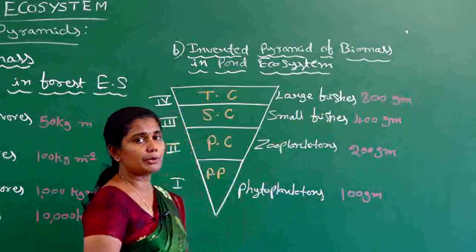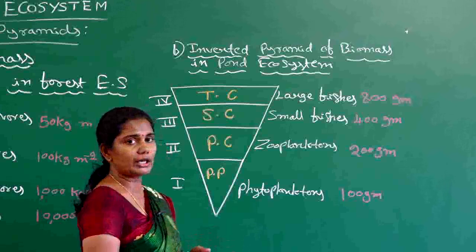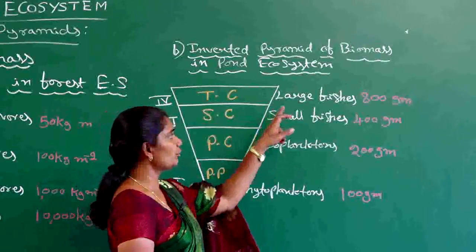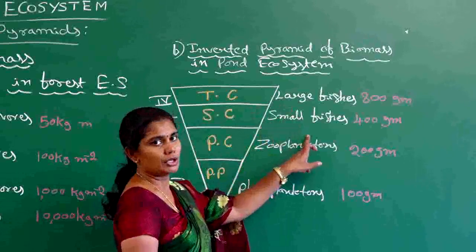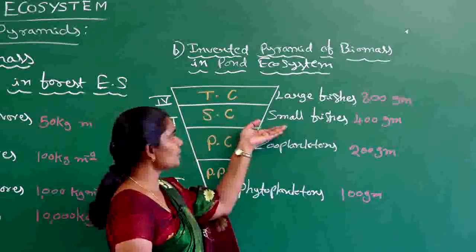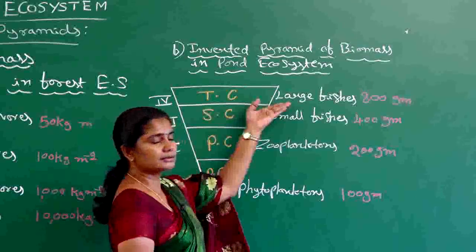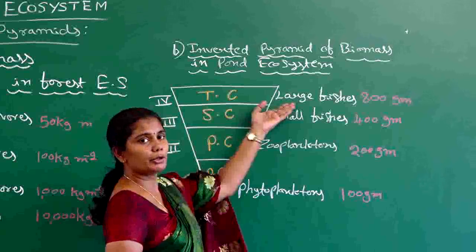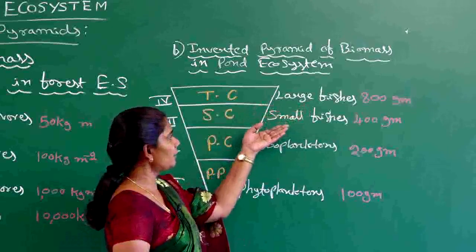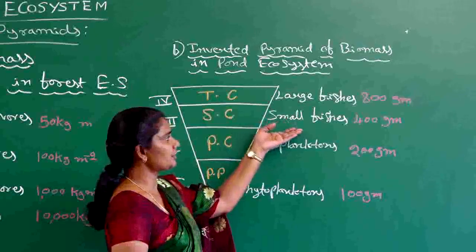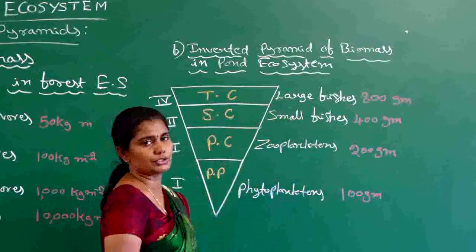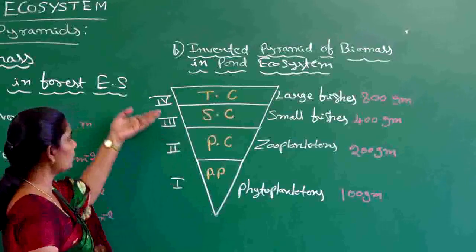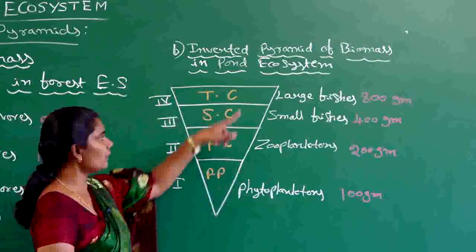And when we take the biomass of a larger fish, even though they are fewer in number, their biomass is going to be more when compared to the smaller fishes. For example, if you take the biomass of a single whale or dolphin and some other bigger fishes, we can see the biomass in terms of tons. But the biomass of smaller fishes is lesser when compared to the larger fishes.